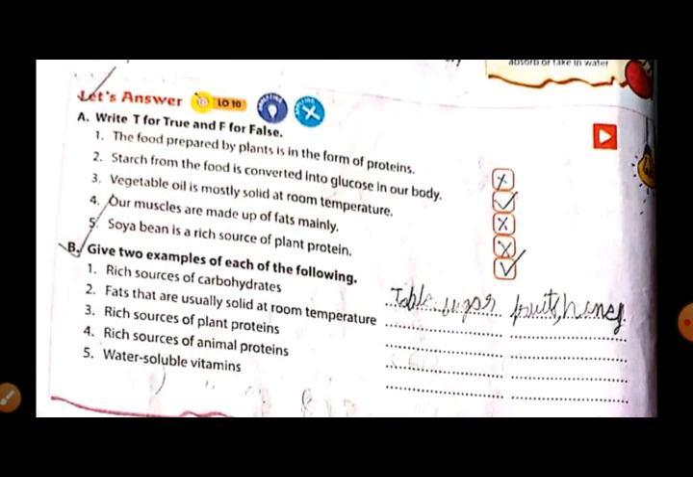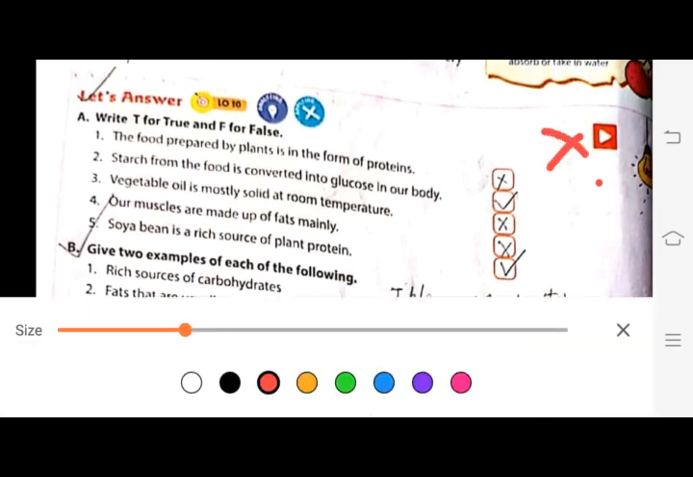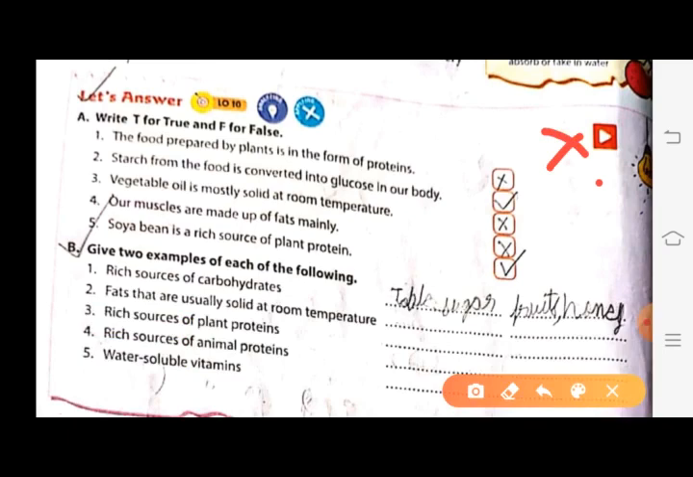True or false? The food prepared by plants is in the form of protein. Is this false? Next, second: the starch from the food is converted into glucose in our body. True. Next, vegetable oil is mostly solid at room temperature. So false. Our muscles are made up of fats mainly. It is false. Next, soybean is a rich source of plant protein. It is true.